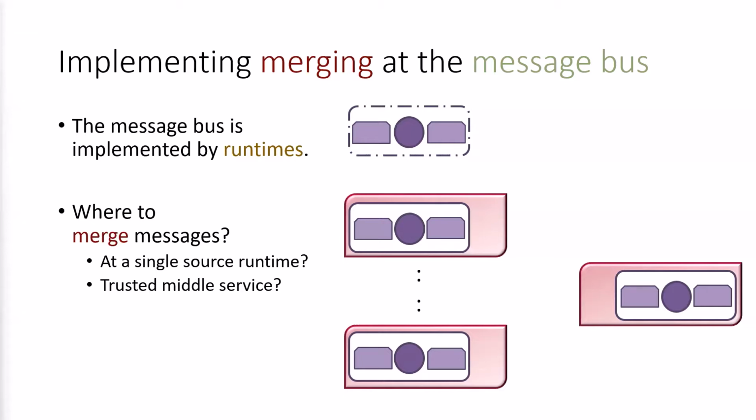Another option is merging messages at a reliable and trusted middle service. The service would need to be replicated for fault tolerance and can become a bottleneck for all communication in the system. It also adds an extra communication step as well. In Escher, messages are collected and merged at the destination's runtime. This introduces no additional reliability assumptions or communication steps. However, the destination runtime needs to learn the merge function of the source agent.